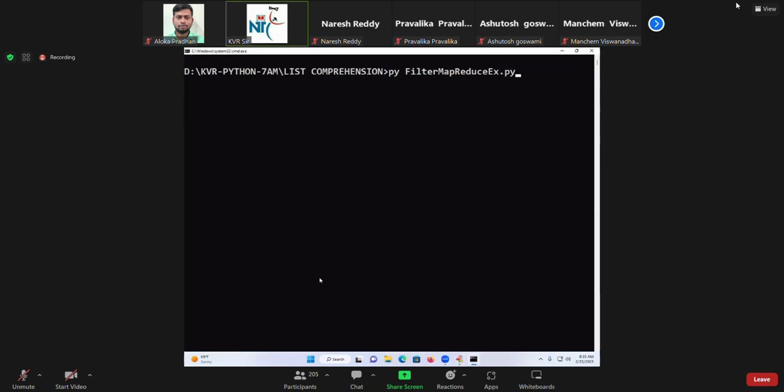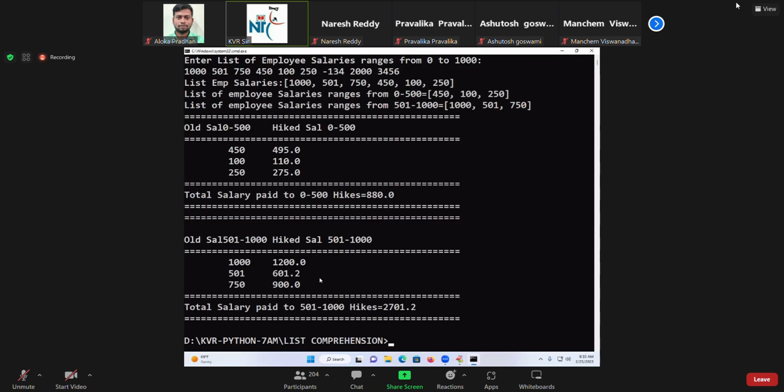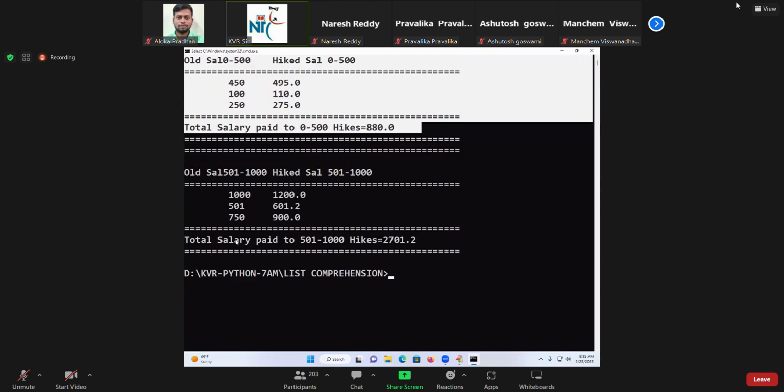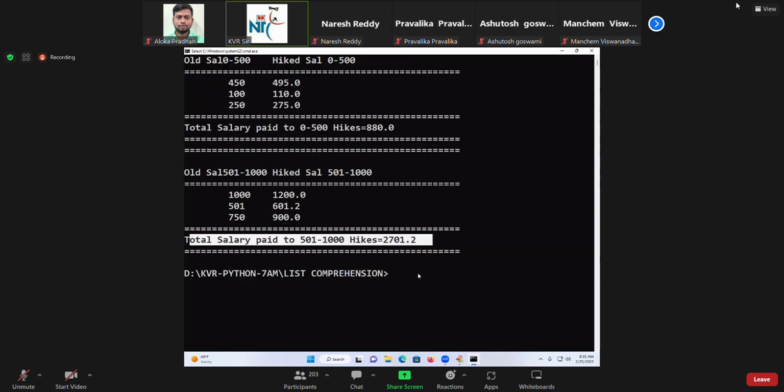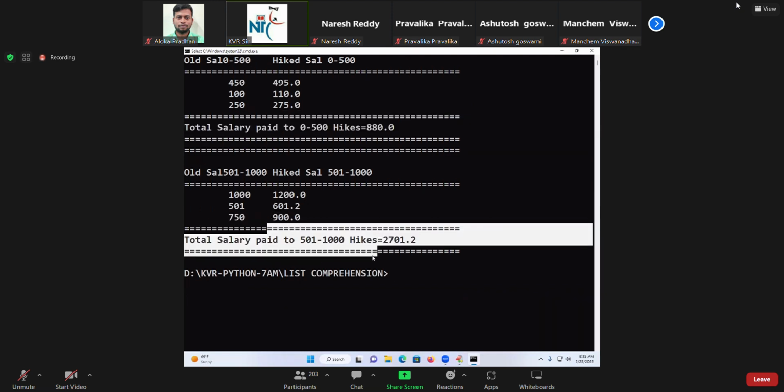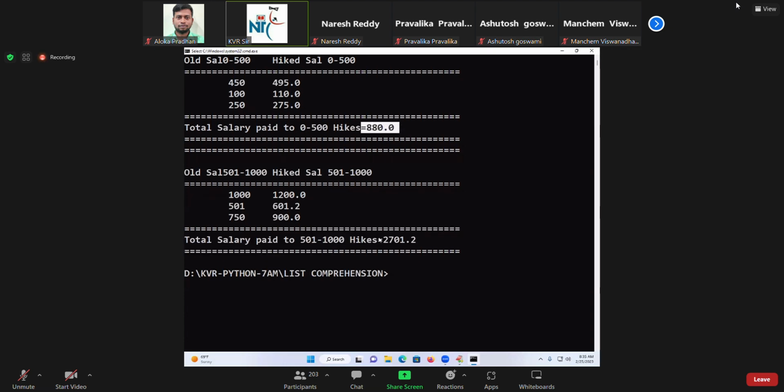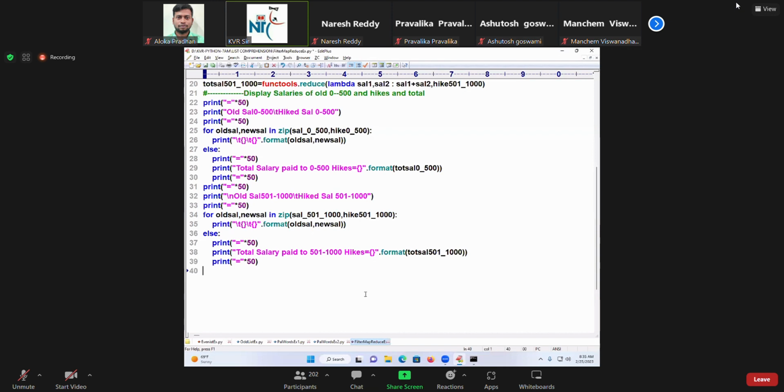Run this code. Now see, we are getting the complete picture of this, 880 and then this one. So 1200, 1000, 20%, 501, 20%, 750. Total salary of that. Total salary for both 10% and 20%: add this total plus this total. Right? Last part of it.